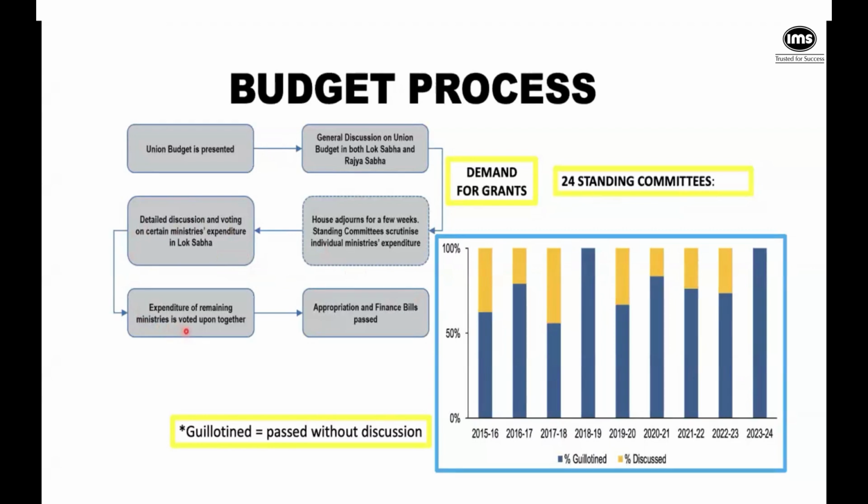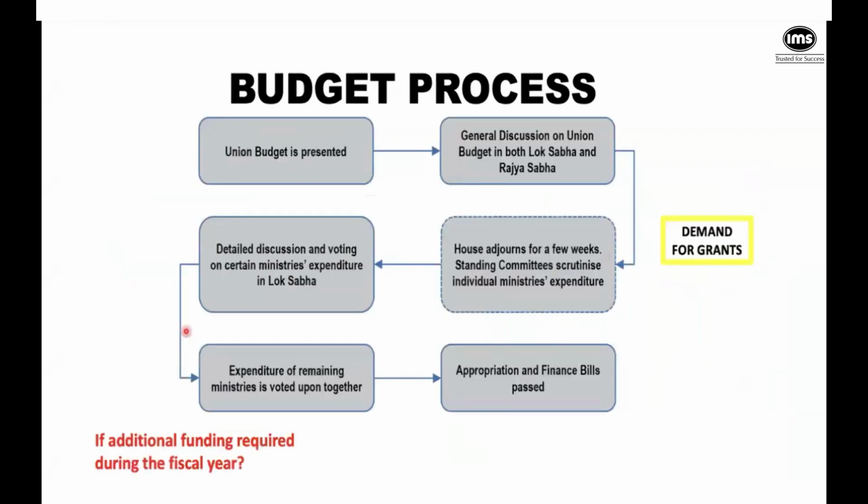So what if the demand for grant is approved? Does it mean that the government does not need any additional funding? Yes or no? Do you think the governments or the ministries stick to these allocated amounts? So if additional funding is required, what's to be done? Good, Sudhir, Parth, Simran, Tarang, nope. Bonds are issued, I can see supplementary grants. Okay, awesome. Treasury bonds. If the government goes for these kinds of borrowings, the mechanism of raising it is a different story, but it still has to be approved by the parliament. Good guys, thank you so much for interacting.